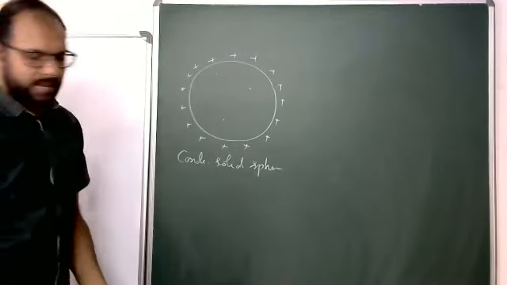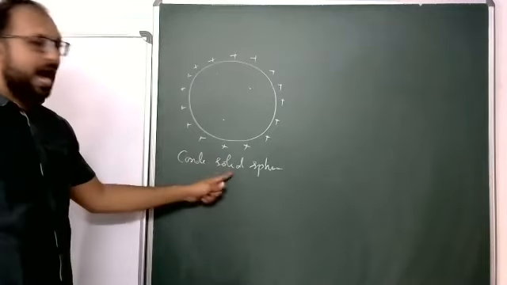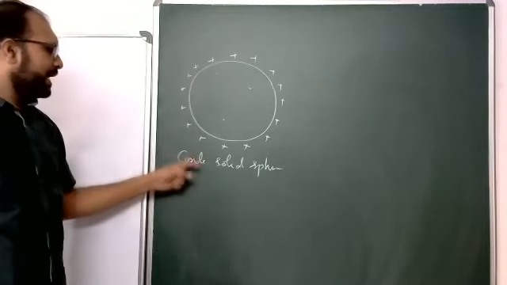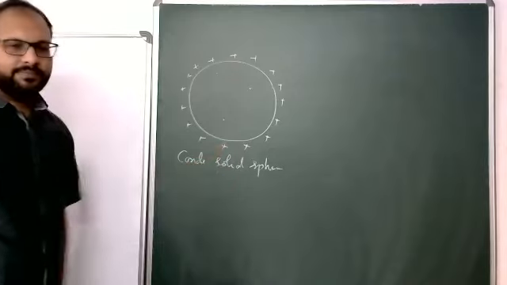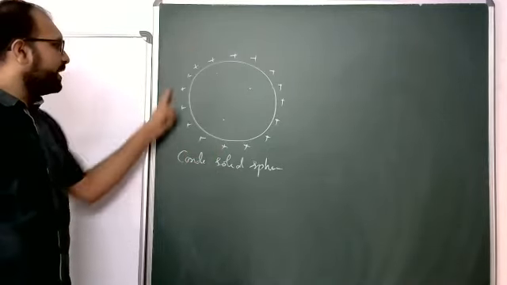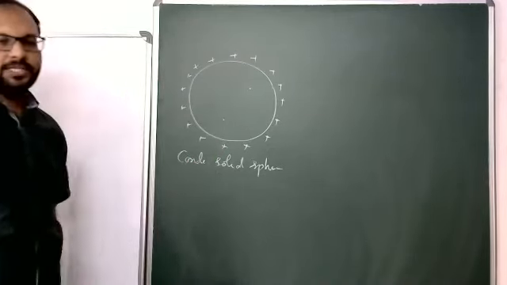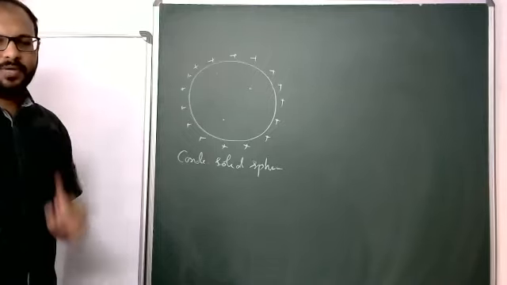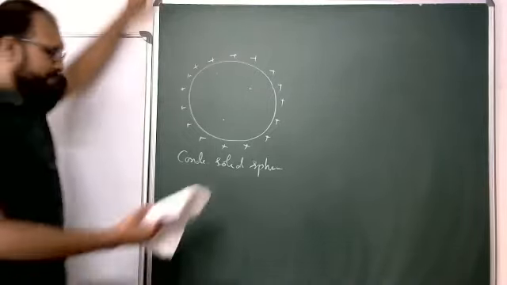Okay, now coming to the conducting hollow sphere. First, for a conducting solid sphere, charge only resides on the outer surface due to electrostatic repulsion. Okay, this is the first redistribution. Just wait.